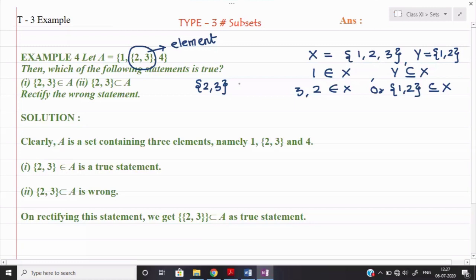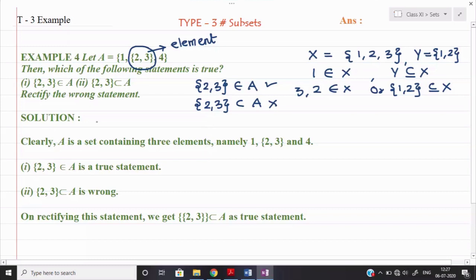So I will write {2, 3} belongs to set A, and if I write {2, 3} is a subset of A, that will be wrong. This is a right statement and this will be the wrong statement because {2, 3} is not a subset, it will be an element of the set A.